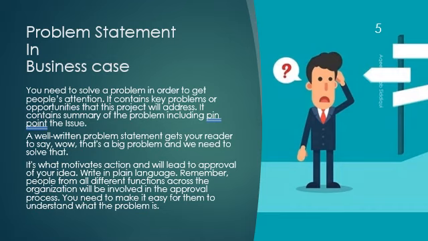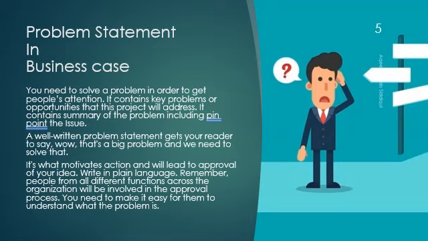So, how will you prepare a business case document? The first section of the document is a problem statement. You need to solve a problem in order to get people's attention. It contains key problems or opportunities that this project will address. It contains a summary of the problem, including pinpointing the issue.